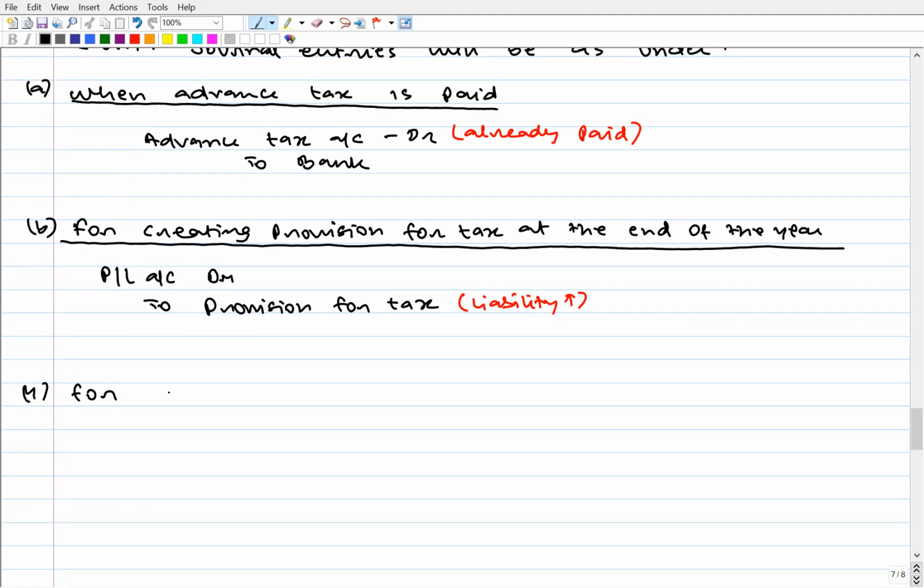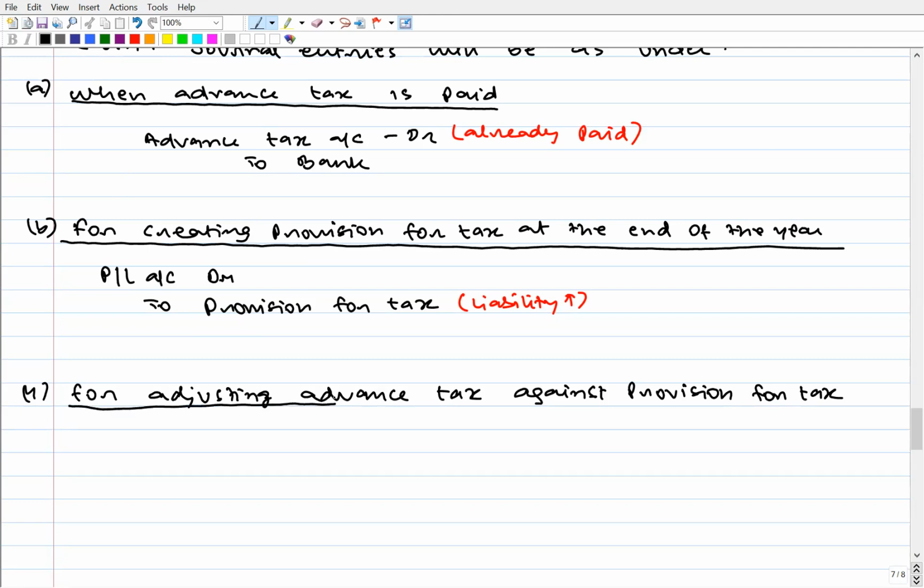So the entry for adjusting advance tax against provision for tax: the journal entry will be provision for tax account debit to advance tax account.